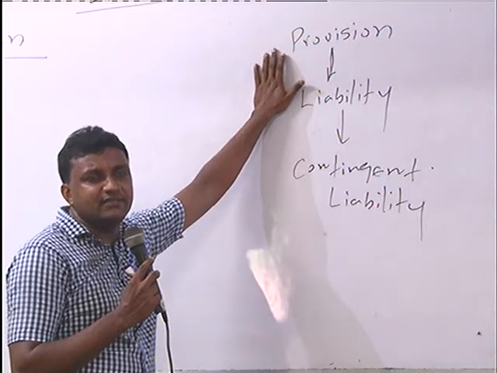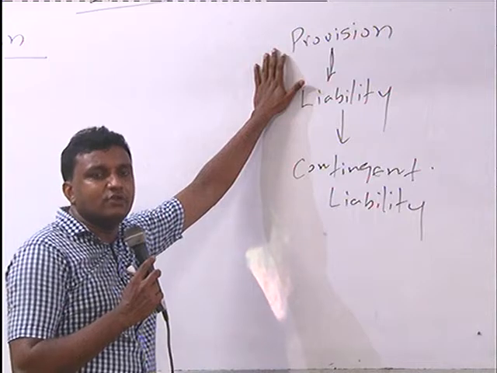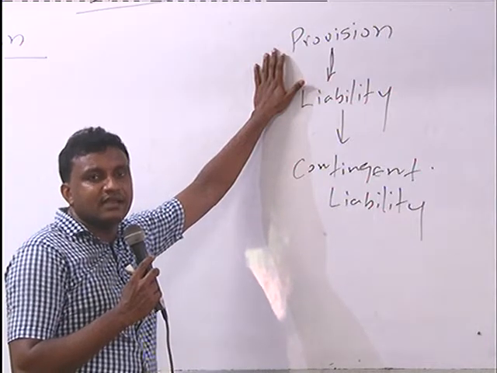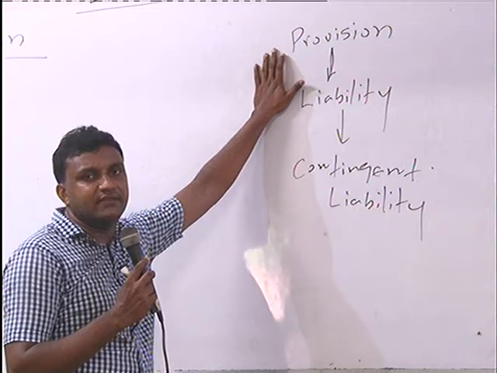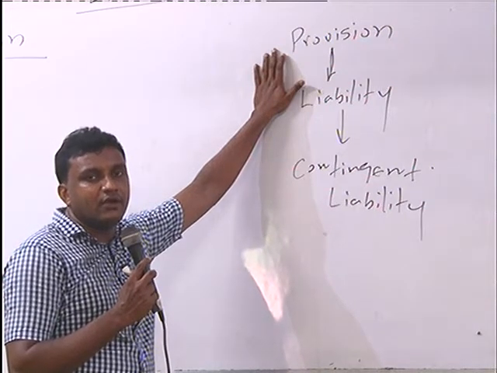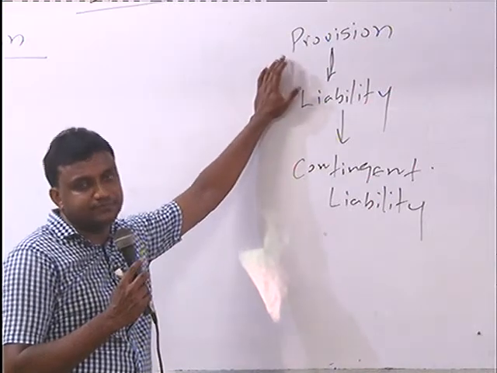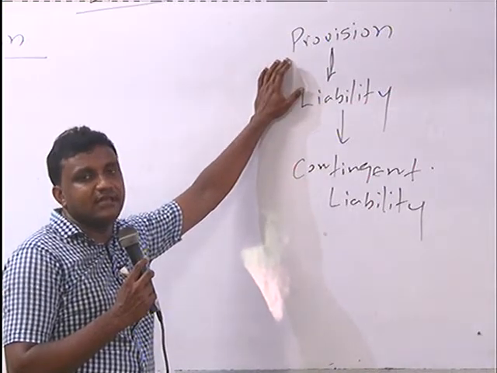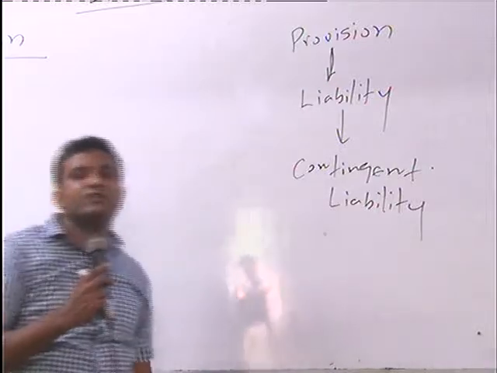Yes, liabilities: you can go to the balance sheet, the liability side, non-current liabilities and current liabilities, right? Non-current liabilities are the liabilities that we have to settle after more than 1 year, and we classify them as long-term liabilities.